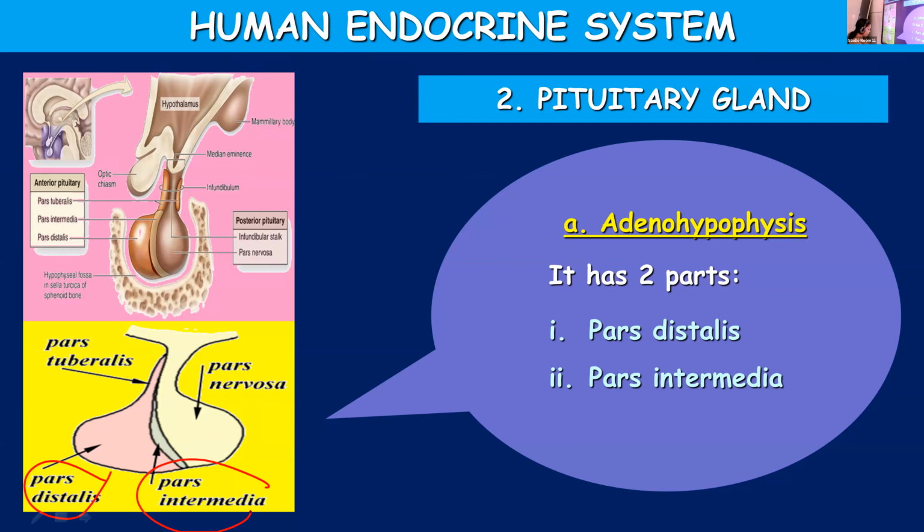Yesterday we had completed the chapter locomotion and movement, and the concluding part was about sliding filament theory. Hope you're remembering it. Quickly summarize sliding filament theory, and after that we'll proceed to the next chapter. And the notes of the previous two chapters I have sent in the group. Hope you might have seen it.